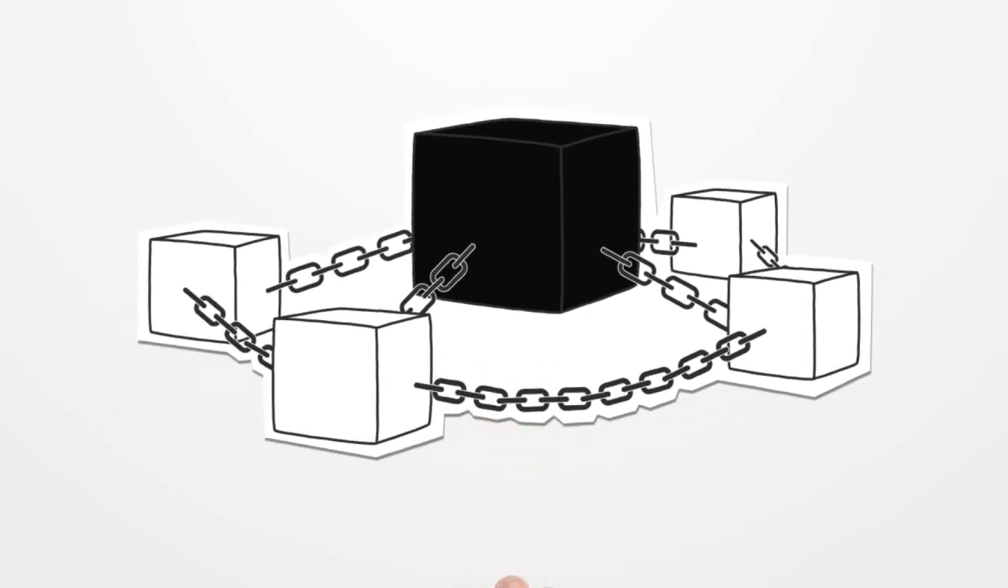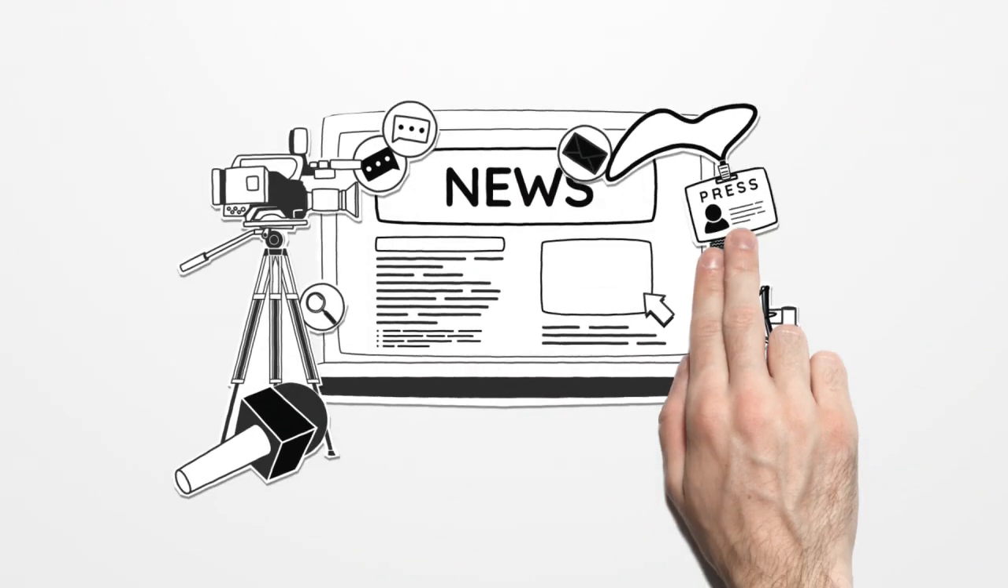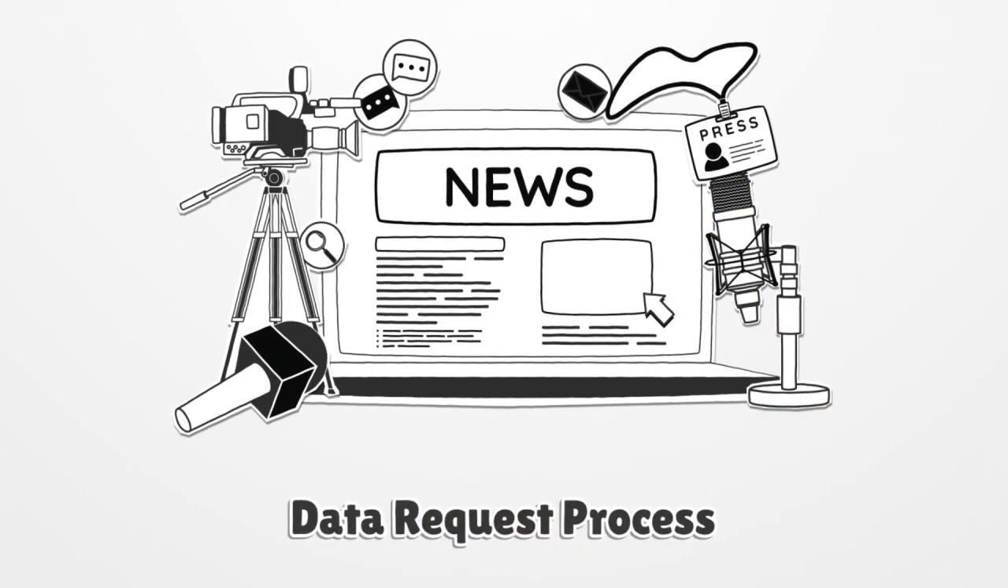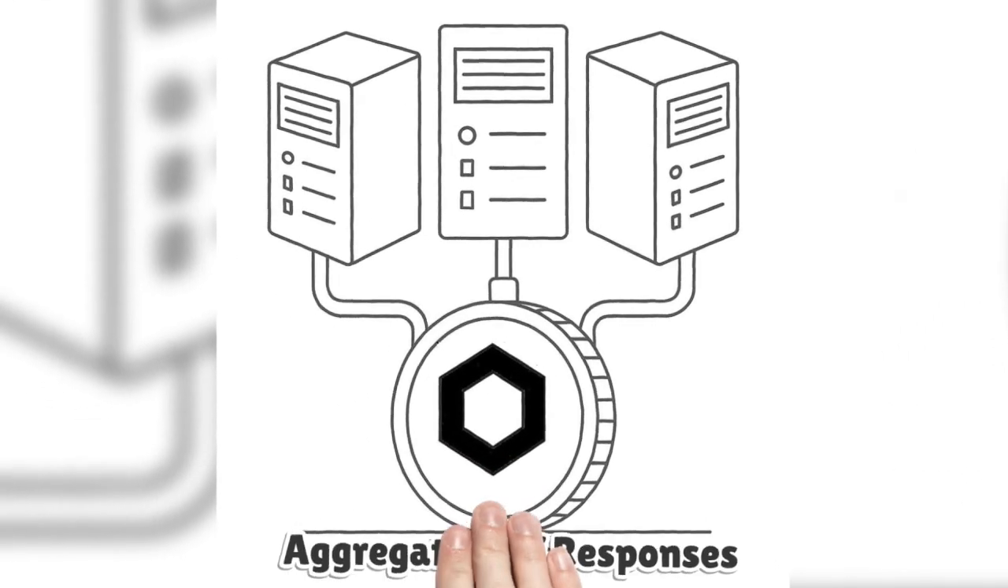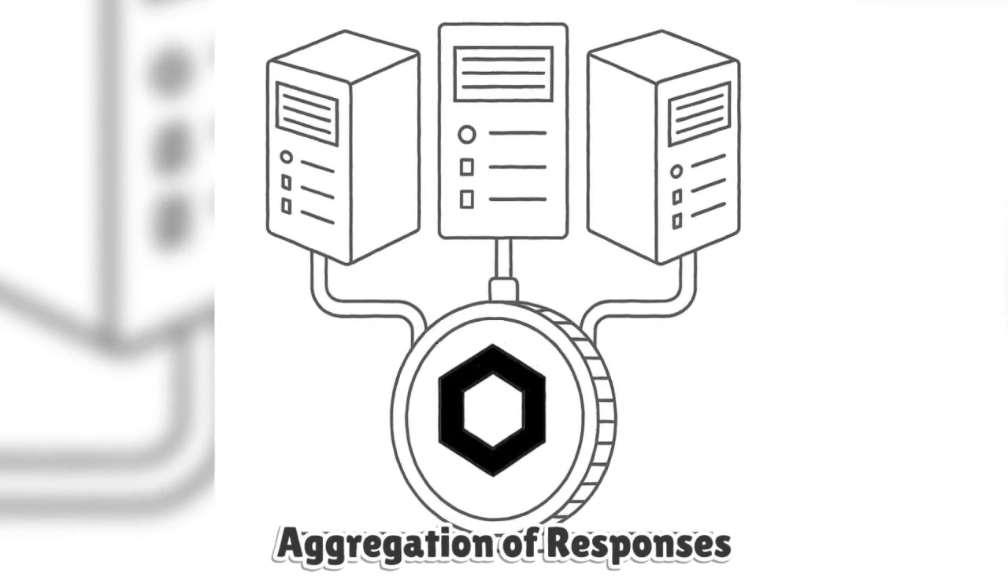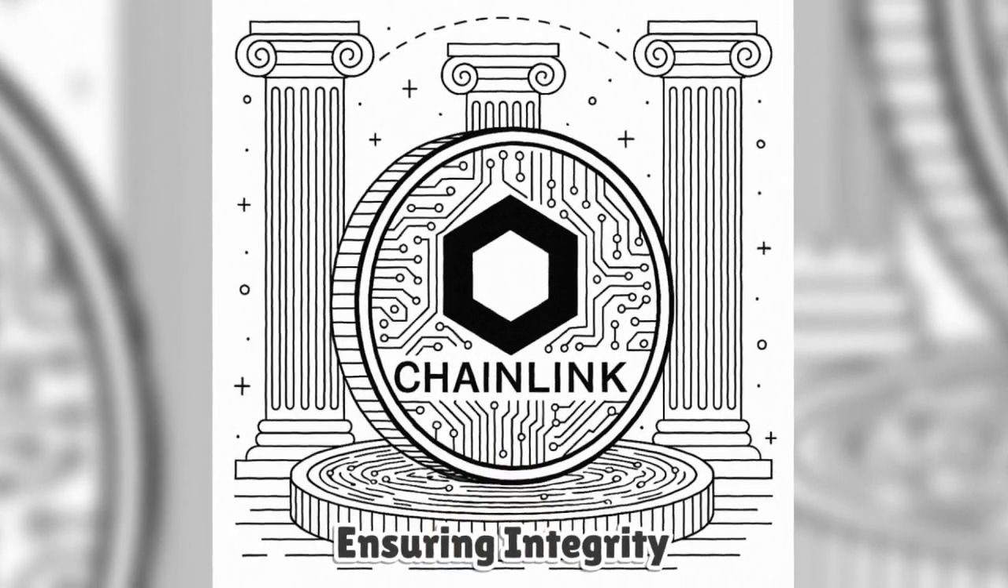Off-chain oracles are independent nodes that gather and deliver information from APIs, databases, or financial systems. When a data request is broadcast, multiple oracles collect results from different sources. Their responses are aggregated on-chain to produce a single reliable output. This process removes single points of failure and ensures integrity through redundancy and verification.